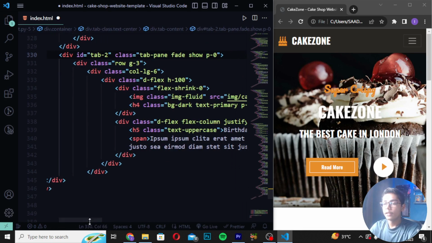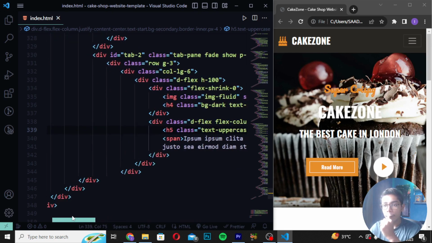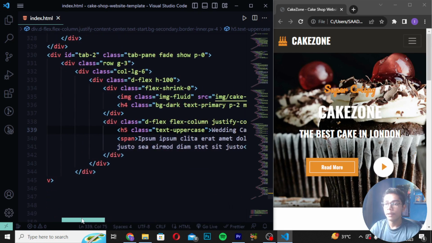Now after writing this, you have to move here and change this cake1 to cake2, and here we will also change the title to wedding cake this time. So I will be writing here wedding cake like this. Save it, and after saving this tag, you can see we are getting all the things working, and I think that now it will be good looking.